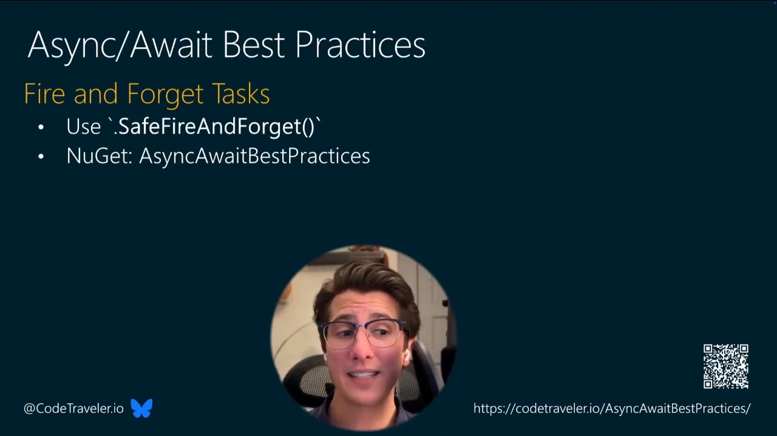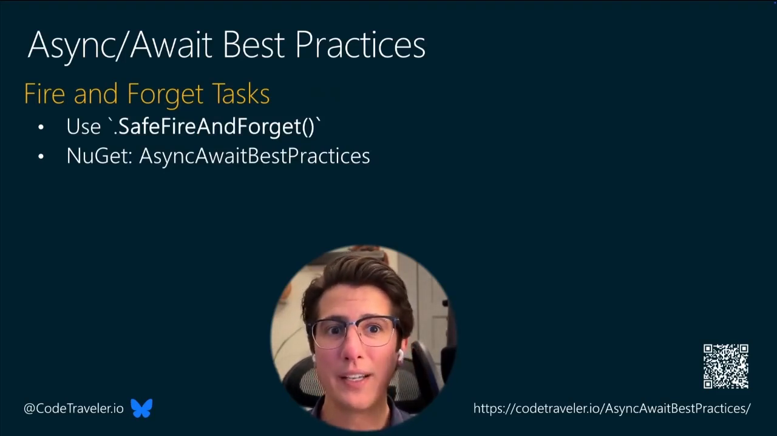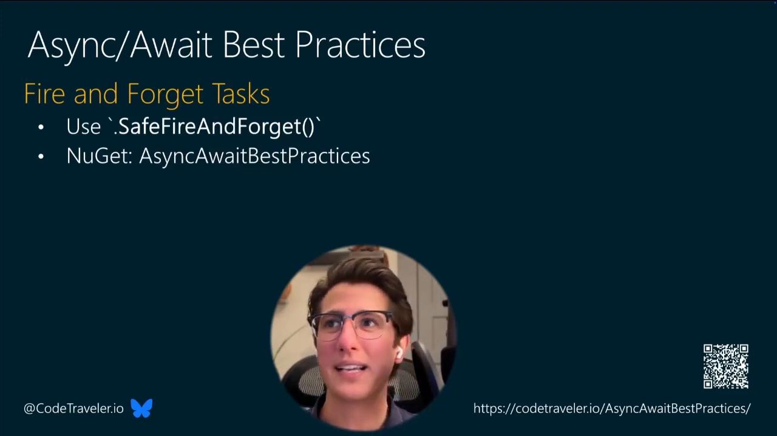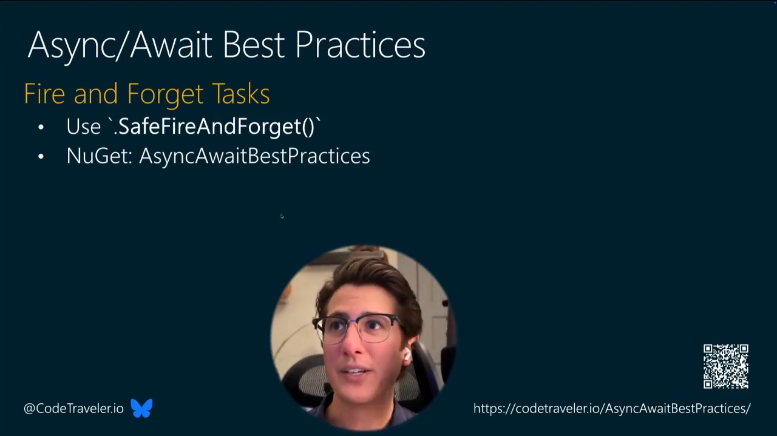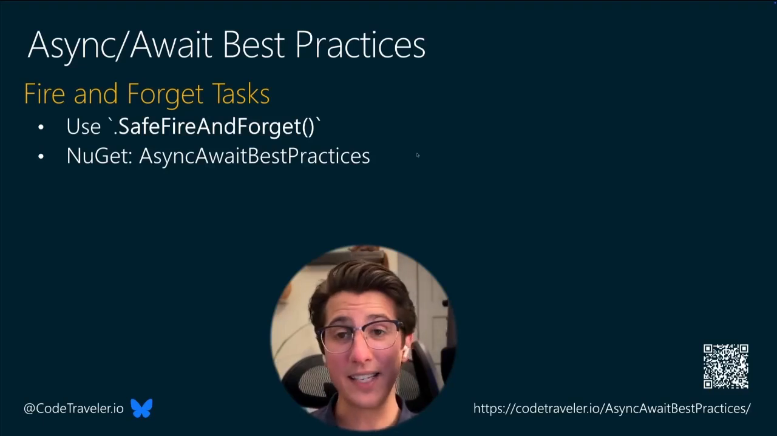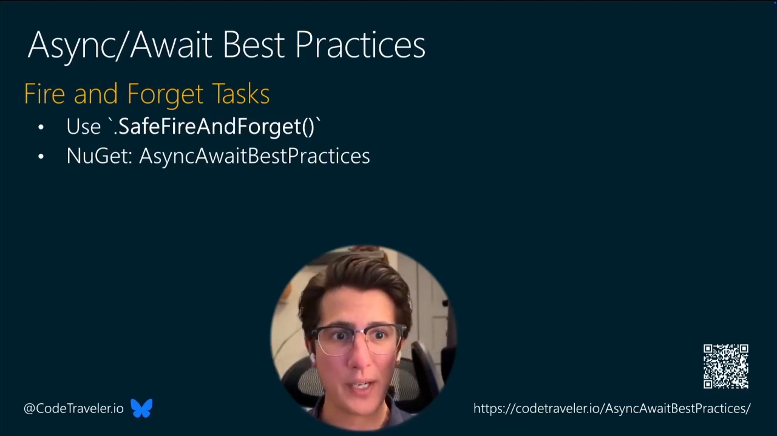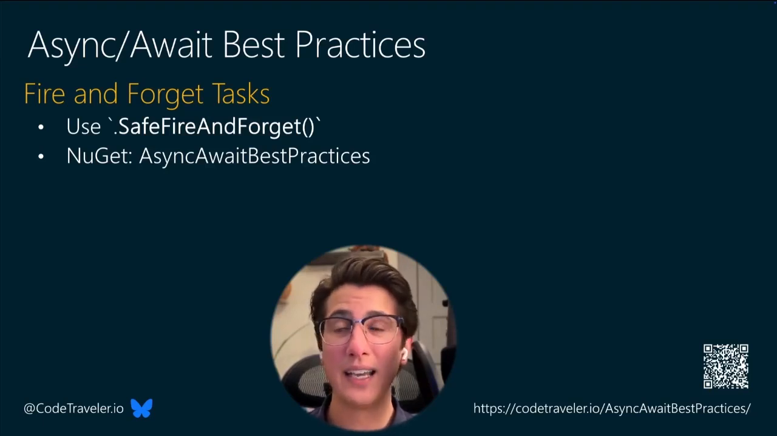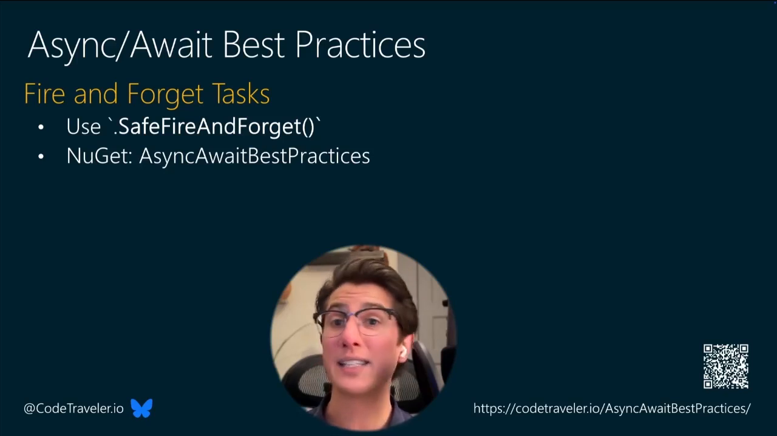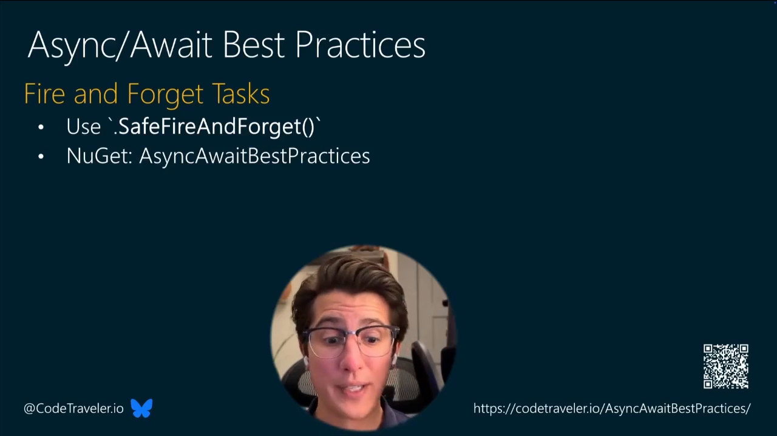Fire and forget tasks. If you ever have a task and you don't care when it finishes running, meaning you don't really care about awaiting it before moving on to the next line of code, check out my NuGet package, Async Await Best Practices. You can use the .SafeFireAndForget extension method. And again, that signals to any other developers reading your code that we're not waiting for this task to finish before moving on. And it's got all the proper guardrails in place to ensure that that exception does get rethrown. And it also allows you to handle that exception gracefully.